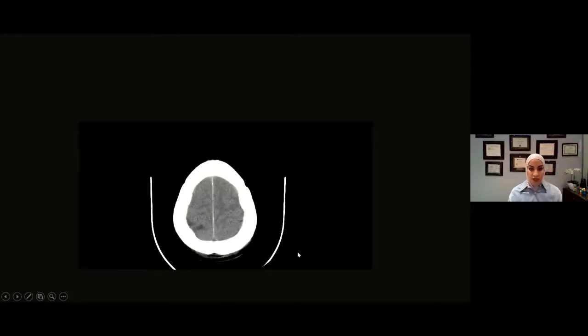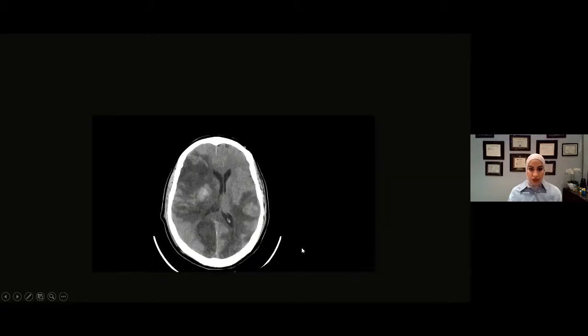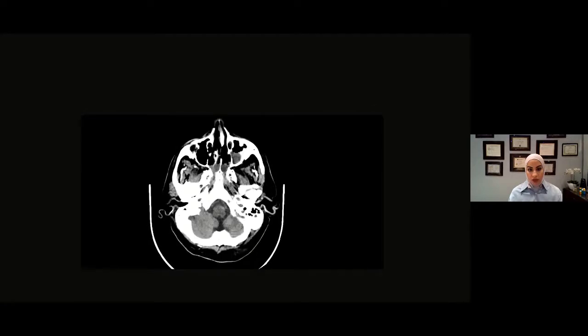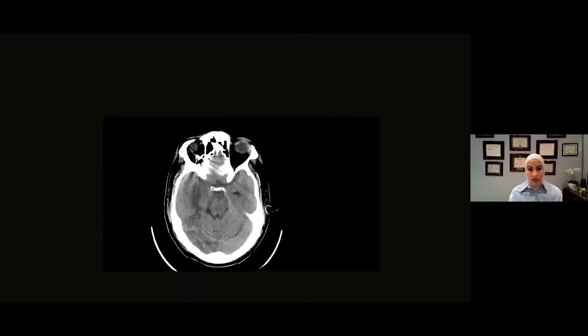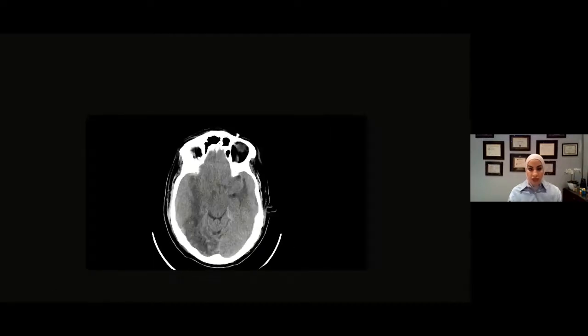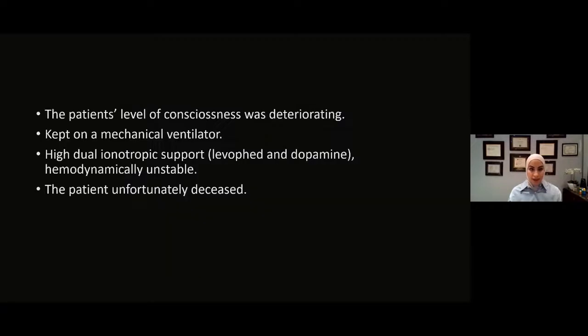These are the axial cuts of this patient's CT scan. I'll just quickly scroll over. As we can see, there are bilateral multiple variable sized intraparenchymal hemorrhages with bilateral extensive surrounding hypodensities exerting mass effect, and midline shift was measured at around 1 centimeter in this case, as well as a right-sided uncal herniation. So the patient's level of consciousness was deteriorating.